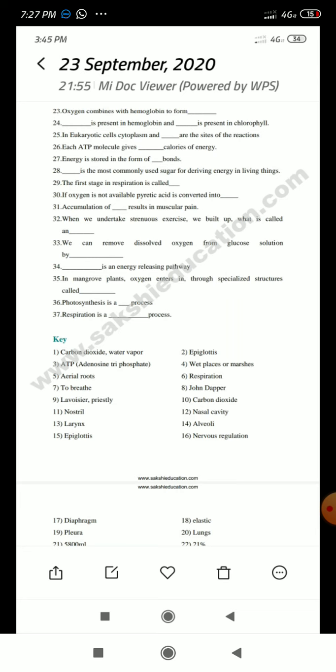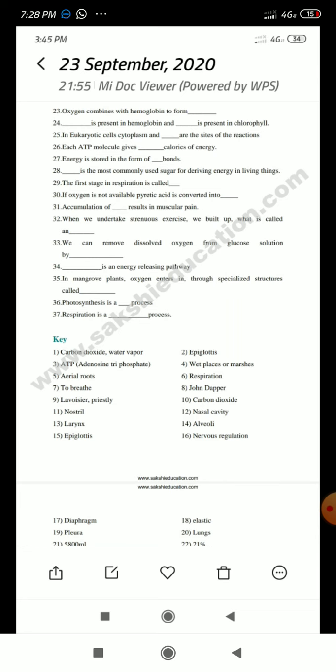In eukaryotic cells, cytoplasm and dash are the sites of the reactions. Anybody can say? Mitochondria.